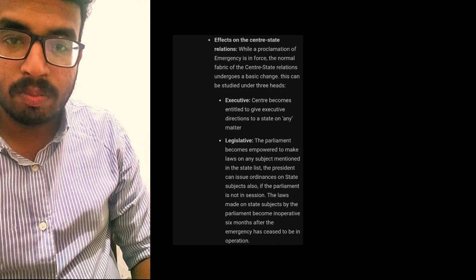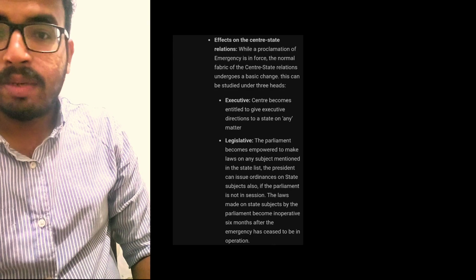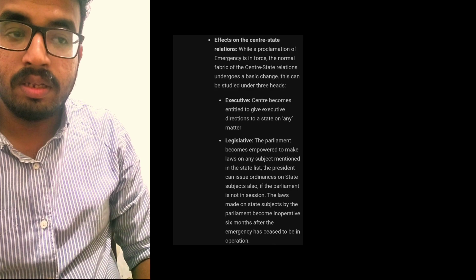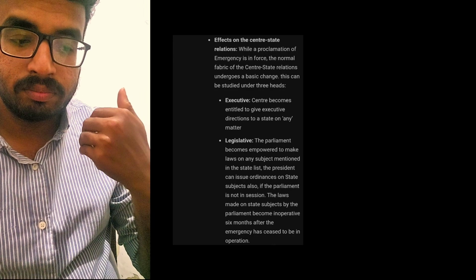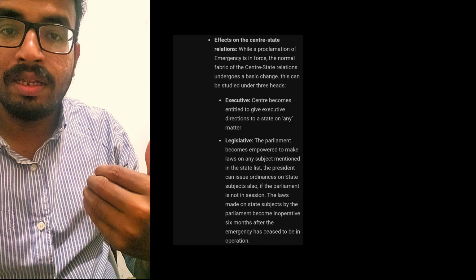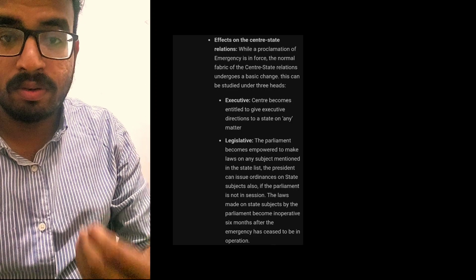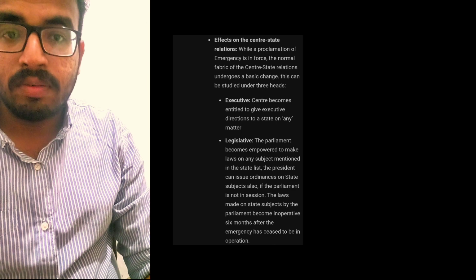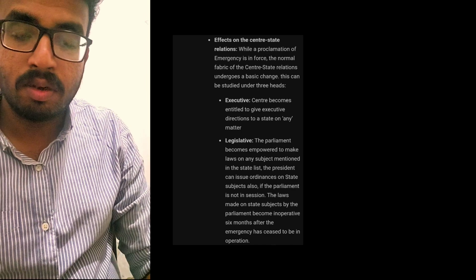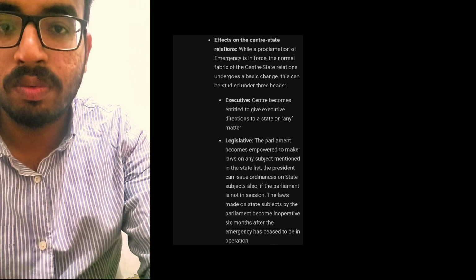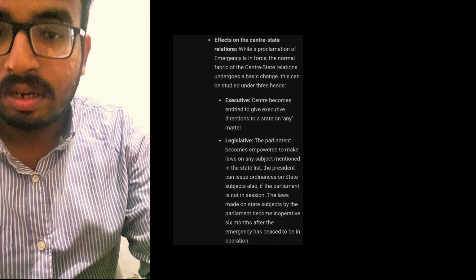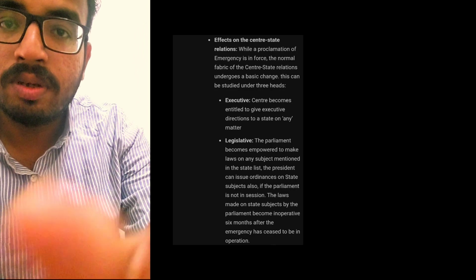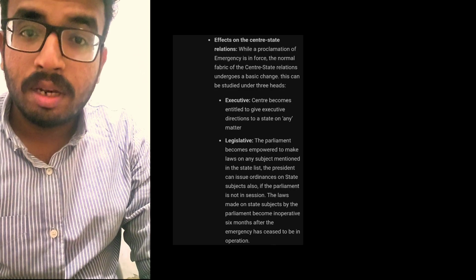So an emergency cannot be authoritarian, it is not decided on a person's interest. It is not decided because some group of ministers said, okay, we can go for this. No, it is not going to work like that. Because this is a democracy, everything has checks. So, parliamentary approval and duration.